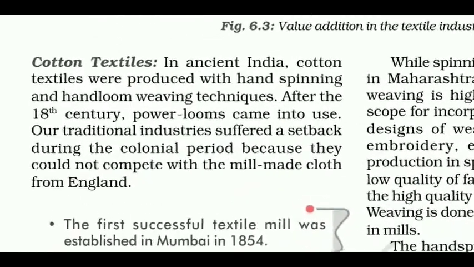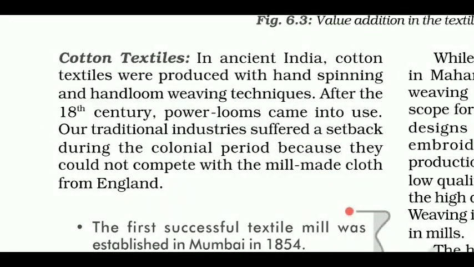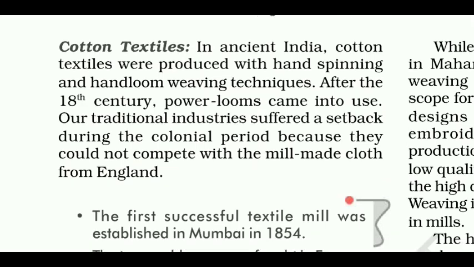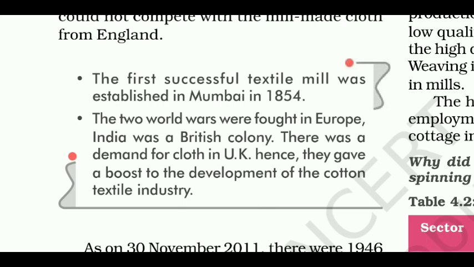The next we have cotton textiles. In ancient India, cotton textiles were produced with hand spinning and hand loom weaving techniques. After the 18th century, power looms came into use. Our traditional industries suffered a setback during the colonial period because they could not compete with the mill-made cloth from England. The first successful textile mill was established in Mumbai in 1854.